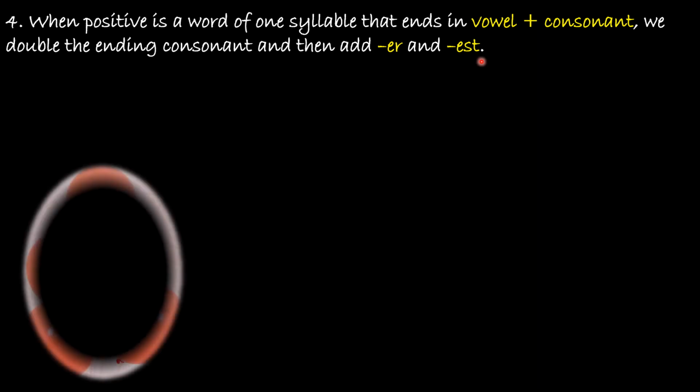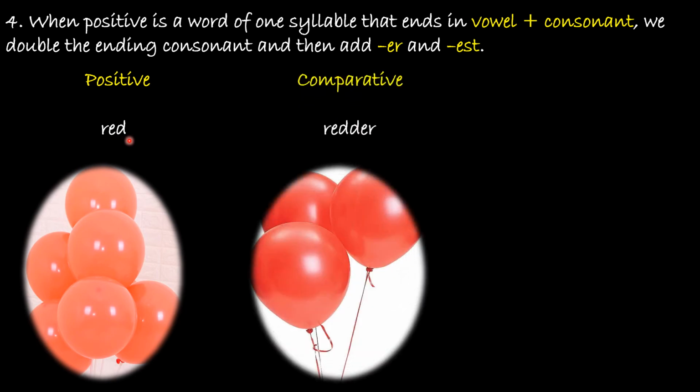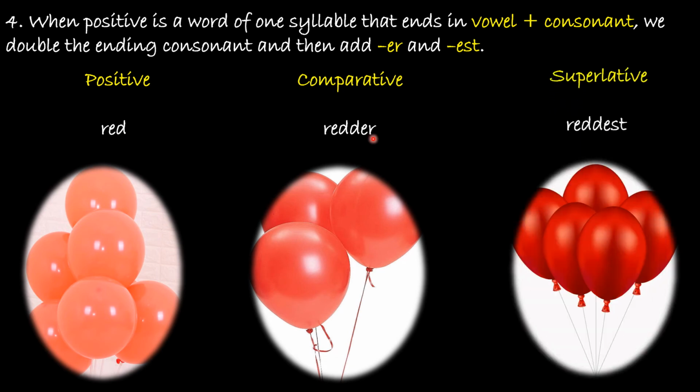For example, red. Now D is a consonant and E is a vowel. So we'll double D. For comparative we will add ER so it will become redder, and for superlative we'll add EST so it will become reddest.